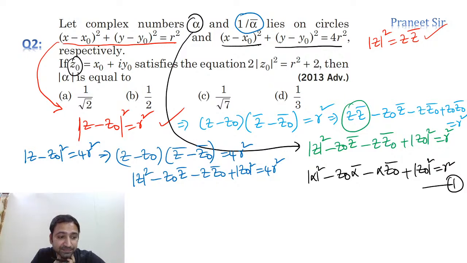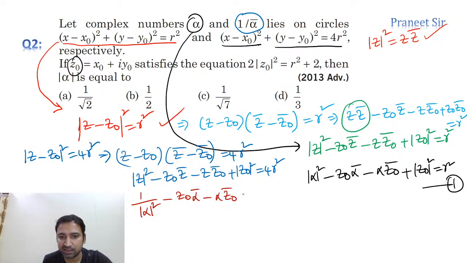If you substitute, here 1 by mod alpha bar whole square, which is the same as 1 by mod alpha square, minus z naught into alpha bar minus alpha into z naught bar plus mod z naught square is equal to 4r square.